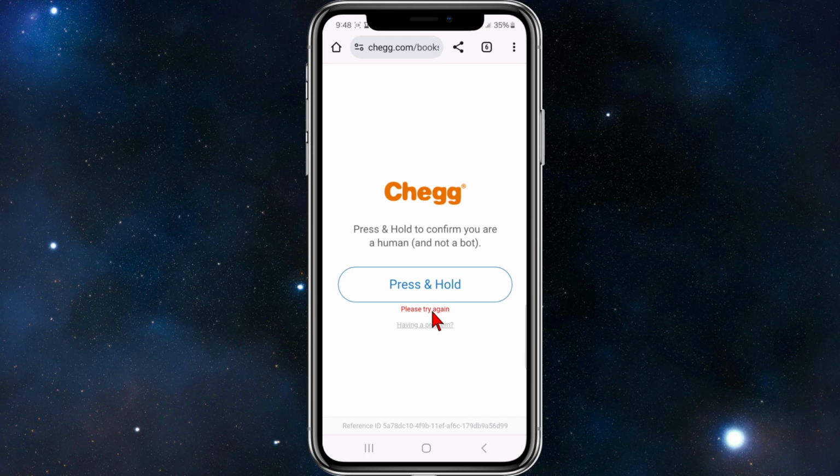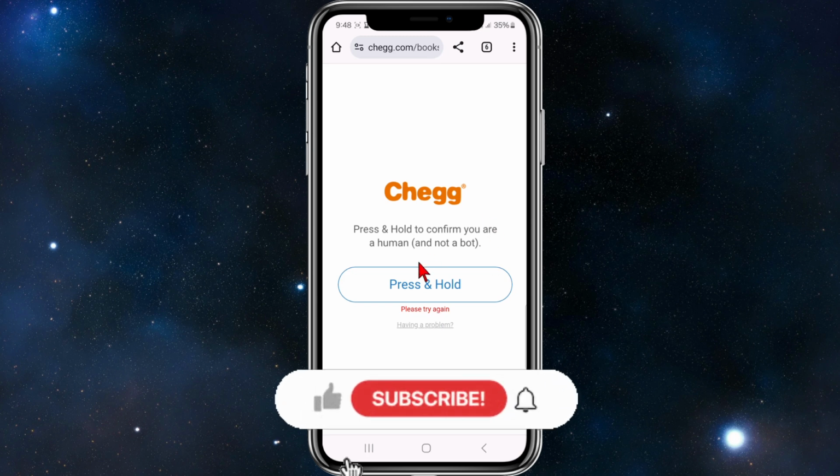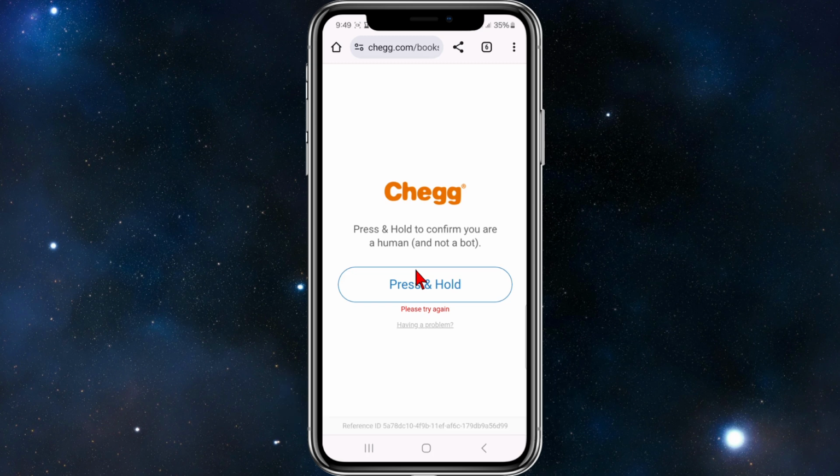You might get this if you need to confirm you're human, so press and hold. After this, it'll take you to the checkout section, and that's where you can apply your coupon. There'll be a coupon spot, so just look for it at the checkout page.